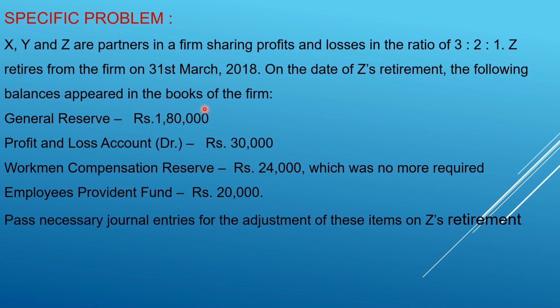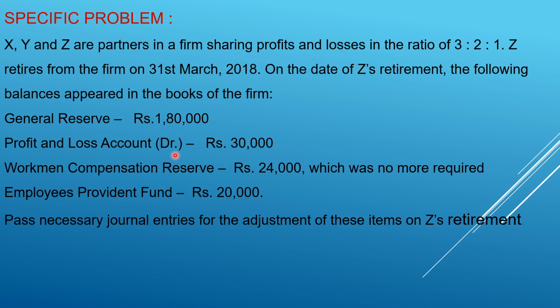When we consider the full problem, the general reserve account is debited to all partners' capital. We close it by transferring the general reserve to all partners' capital accounts under the old ratio.